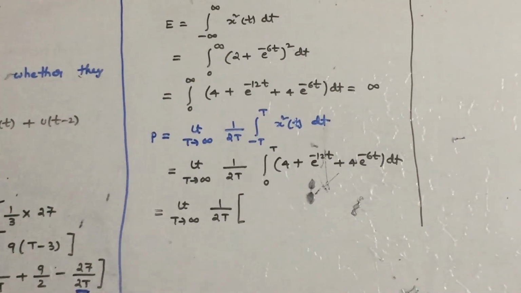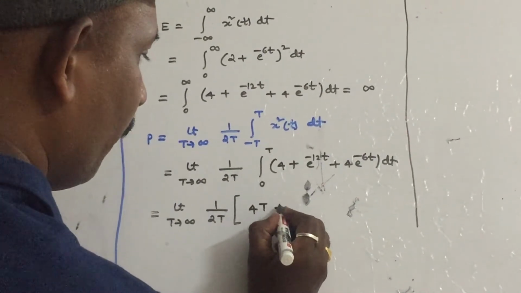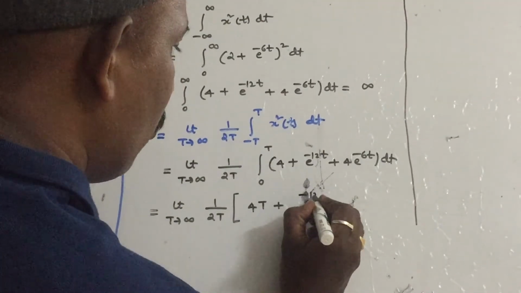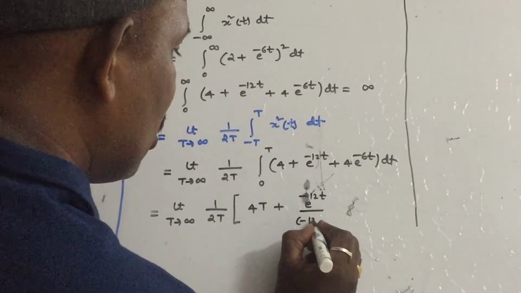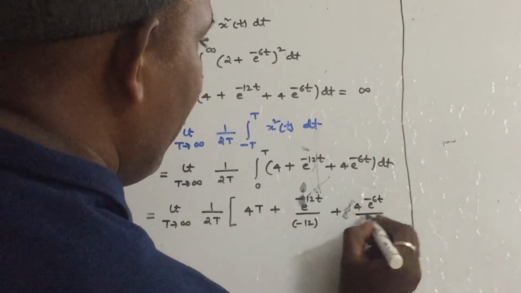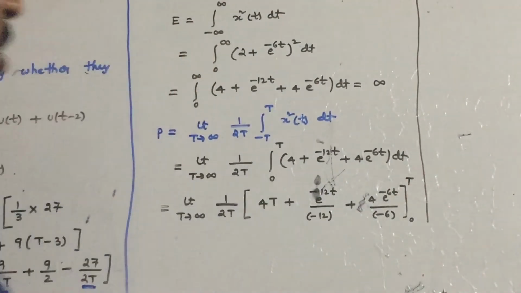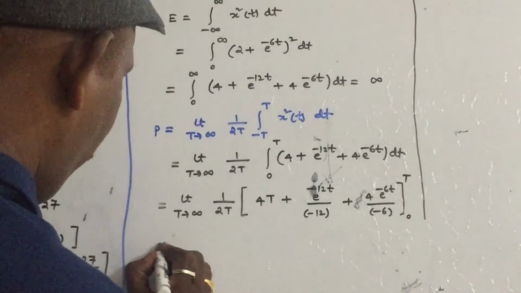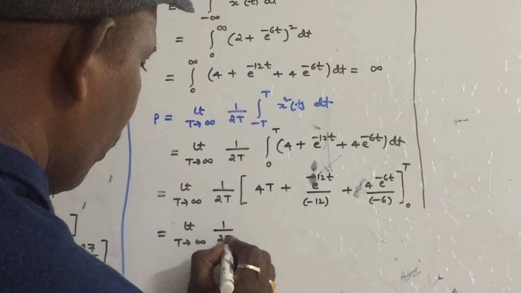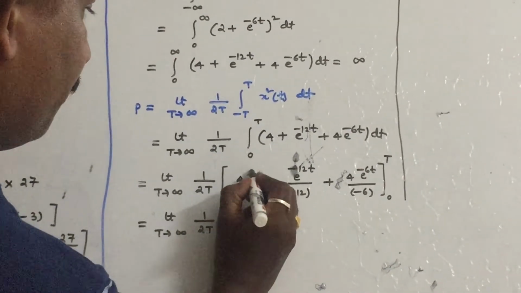So limit t tends to infinity, 1 by 2t into the first integral, 4t. The second term is e power minus 12t by minus 12. The last term is 4 into e power minus 6t by minus 6. The limits are 0 to t. Limit t tends to infinity, 1 by 2t, sorry, you keep it as t.